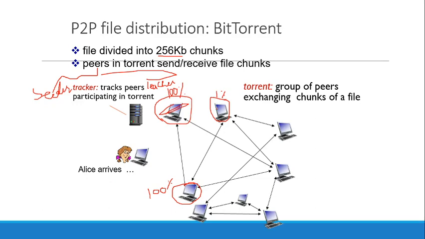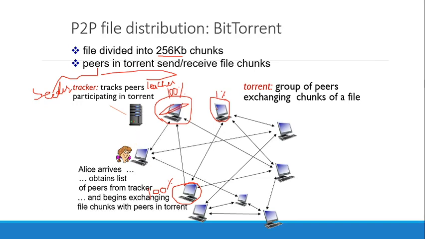So now what will happen? She will contact the list of peers available from the tracker, and she will see that there are many seeders and leechers available, and then she will join the peer and start exchanging the file.